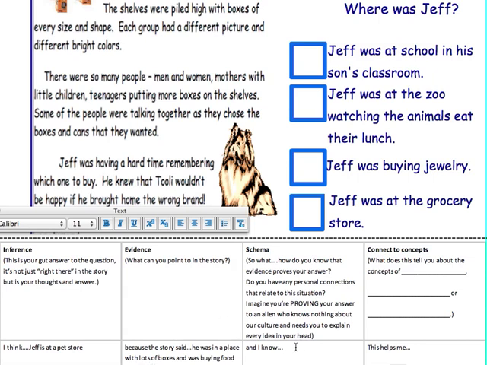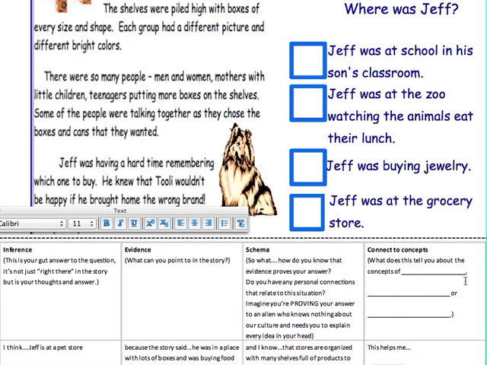Now we need to think of our schema. Your schema is where you ask yourself, so what? So what? He's in a place with lots of boxes, lots of people, and buying food for Tuli, and the fact that there's that picture of a dog there. Really have to explain as if it's an alien who knows nothing about our culture and how our stores are set up. Well, I know that stores are organized with many shelves full of products to buy, and that dogs need special types of food that can be found at pet stores.